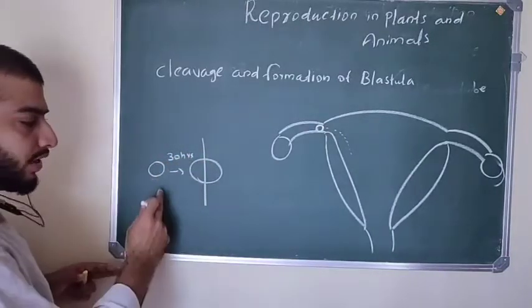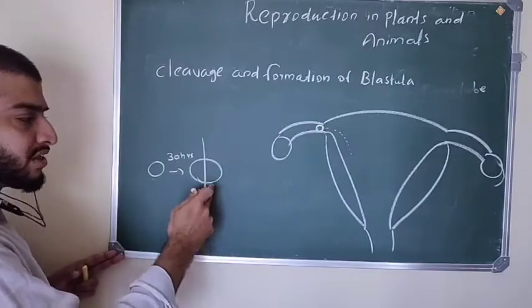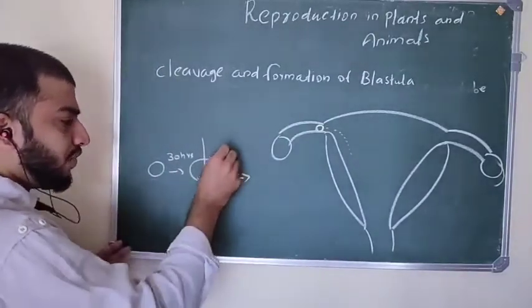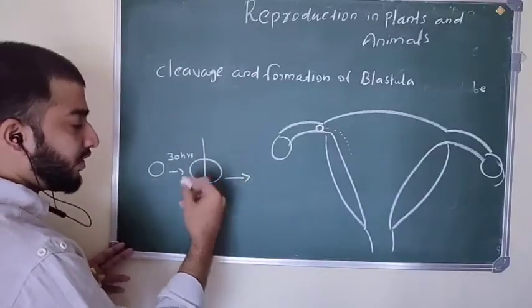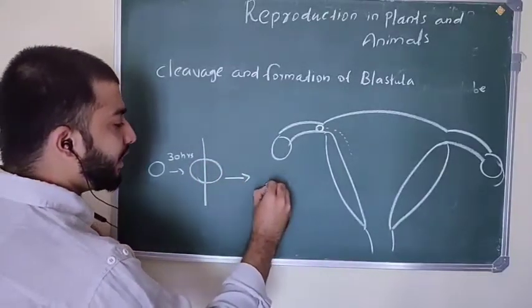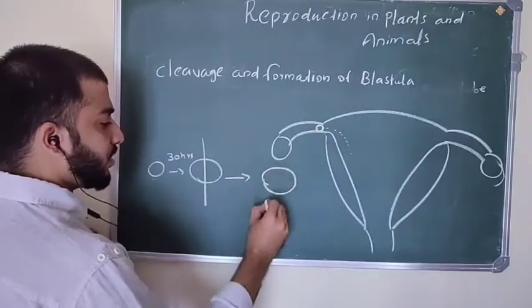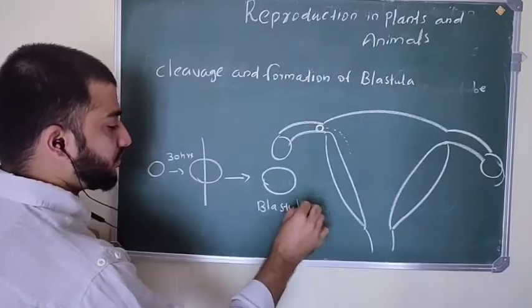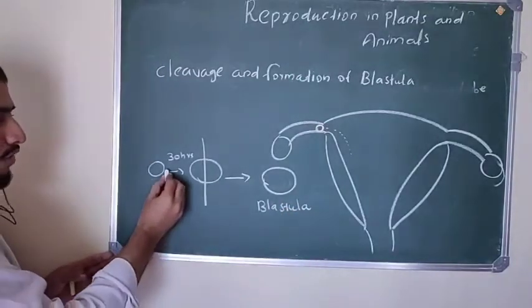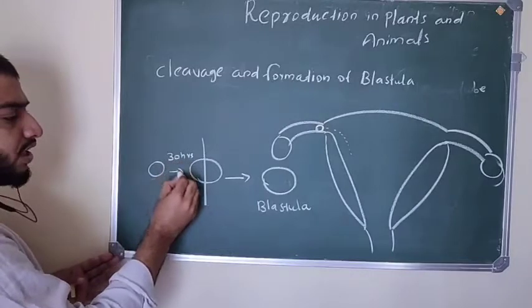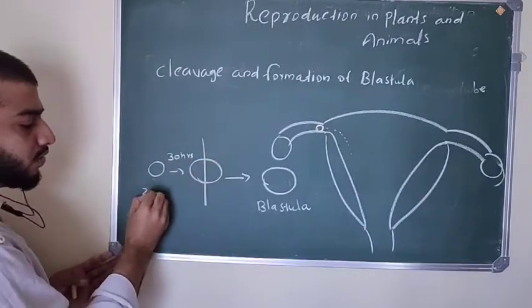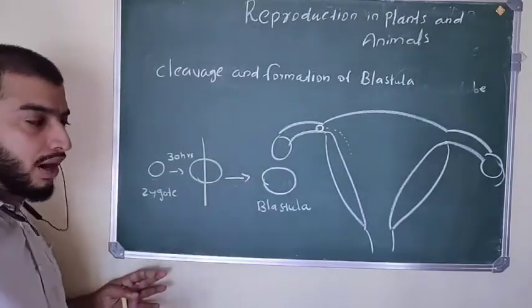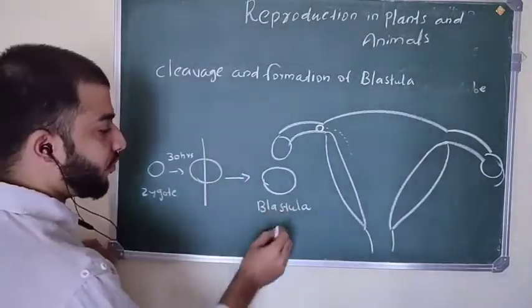Then it undergoes a series of rapid mitotic divisions and finally forms a structure called blastula or blastocyst.